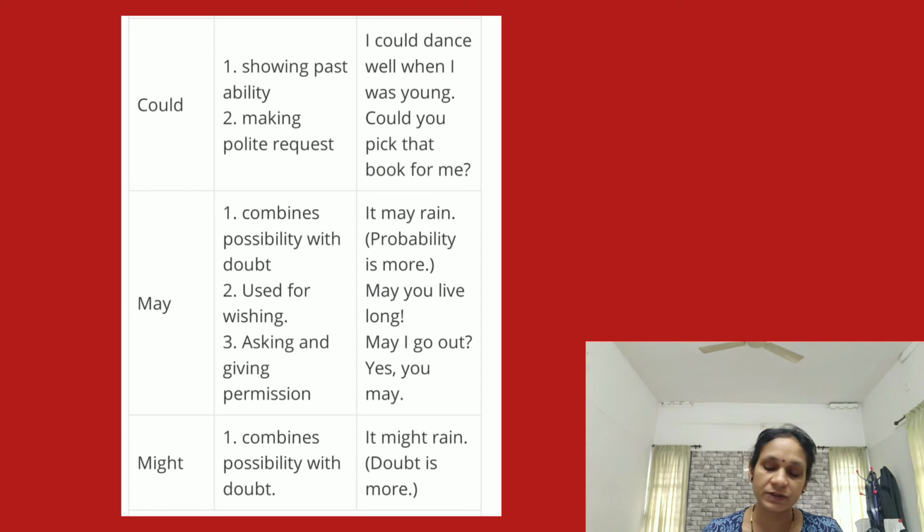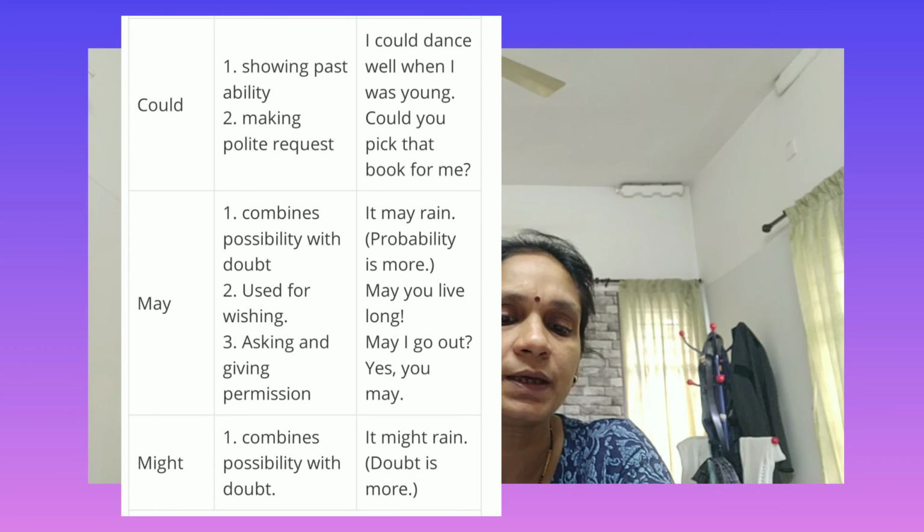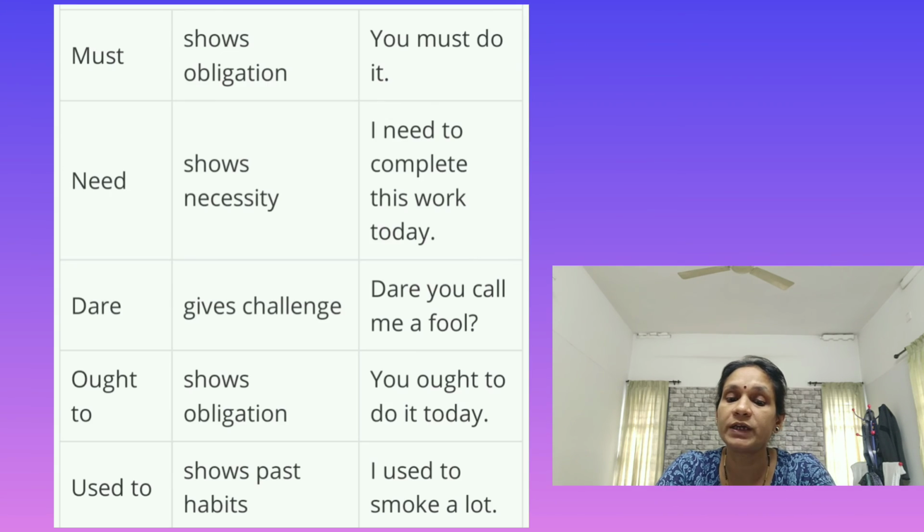The next one, might. The main function of might is that it combines possibility with doubt. For example, it might rain. Then the next modal auxiliary verb is must. Its function is to show obligation. For example, you must do it. Next one, need. The function of need is to show necessity. For example, I need to complete this work today.